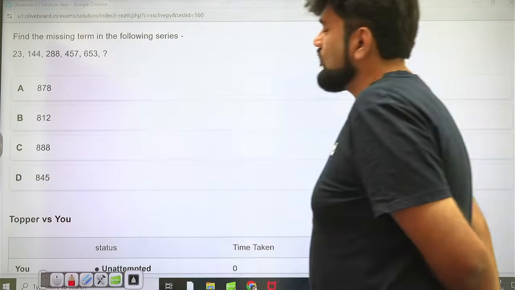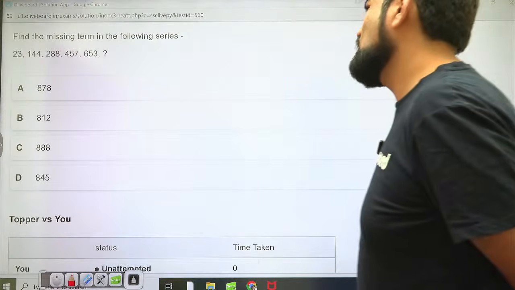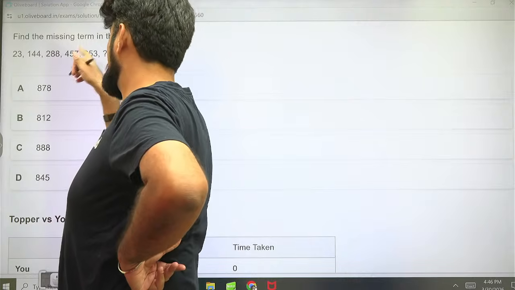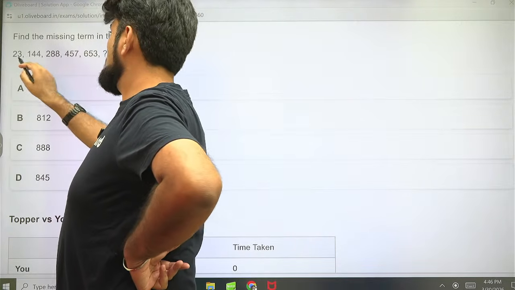23, 144, 288 into 2 multiplied by 2. Wait. Multiplied by 2. No. But here it's not being multiplied by 2. Check the difference.